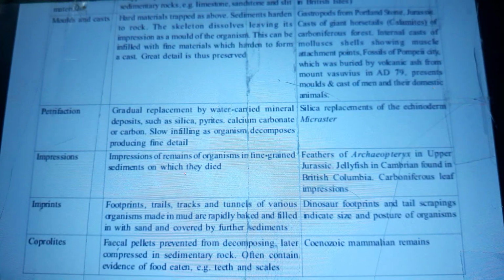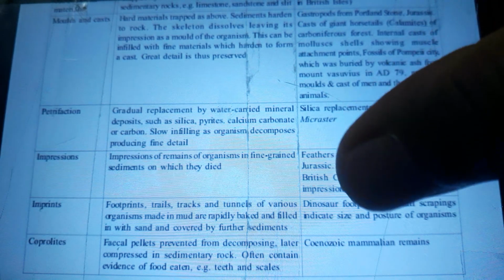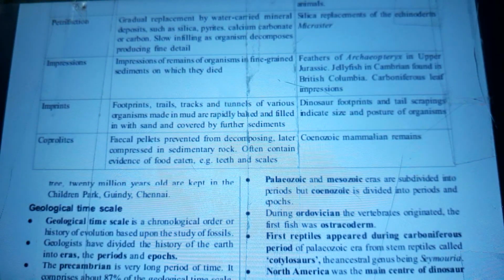Petrification: gradual replacement by water-carried minerals, deposits such as silica, pyrites, calcium carbonate or carbons, slow infilling as organs decompose, producing fine details. Silica replacements of the echinoderm Micraster. Impressions: remains of organisms and fine-grained sediments on which they died. Feathers of Archaeopteryx in Upper Jurassic. Jellyfish in Cambrian found in British Columbia. Carboniferous leaf impressions. Imprints: footprints, trails, tracks, and tunnels of various dinosaurs.